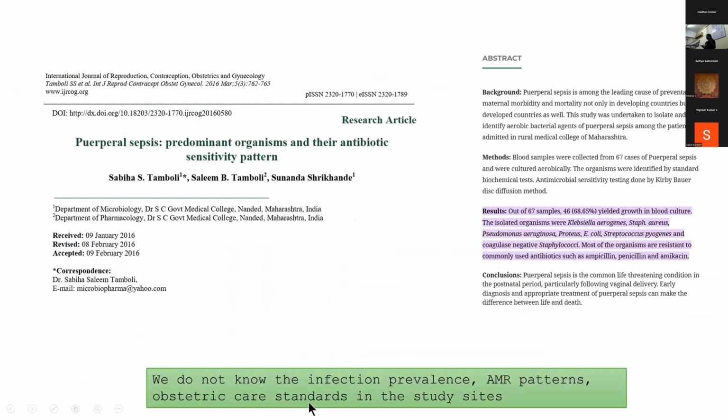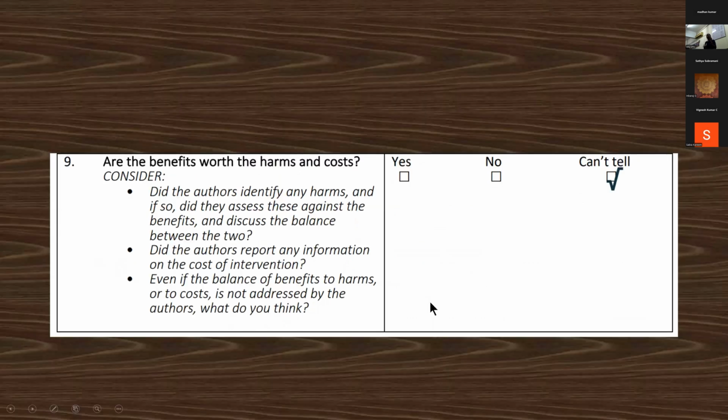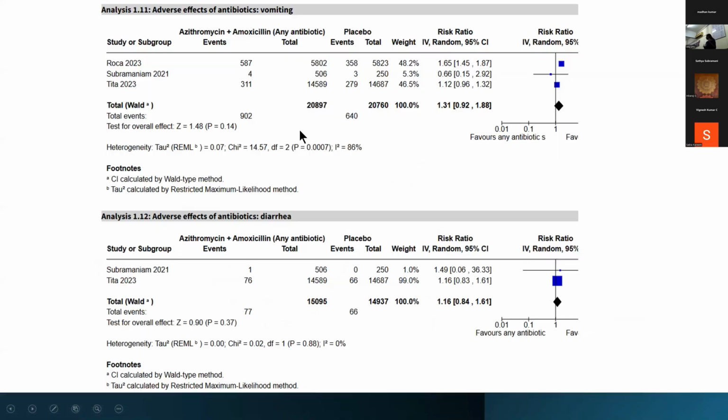Important thing to know is every site actually has different AMR resistance patterns. Everywhere the infection prevalence is different, and the obstetric care practice is also different in every study. So I don't think we can really pool the data. Are the benefits worth the harm and cost? Here also I couldn't really tell.